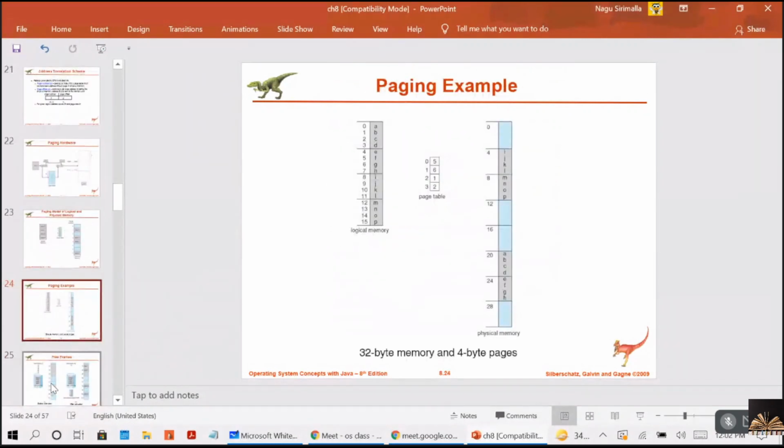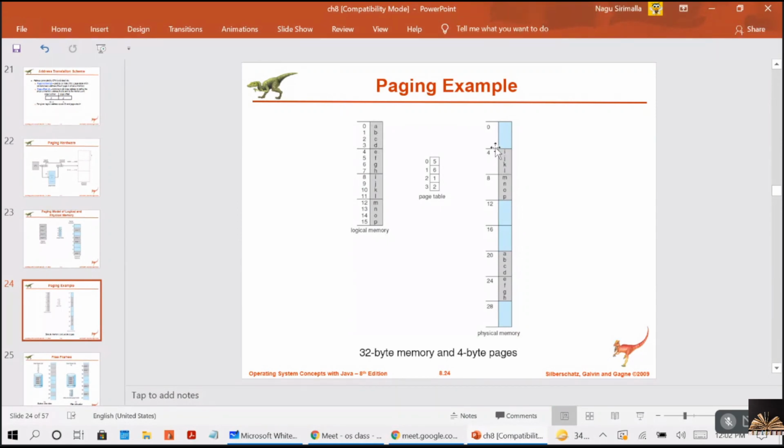Now coming to this, yes. So manam ikkada entante, the logical memory, you will be giving the numbers like this, ABCD 0, 1, 2, 3, some variables. You got 32 byte memory, or else 4 byte page size based on the page size. So page size ikkada 4 bytes undanukunna. Frame size kuda 4 bytes kada. This 0 byte, 1 byte, 2 byte, 3 byte. So those bytes will be assigned here.